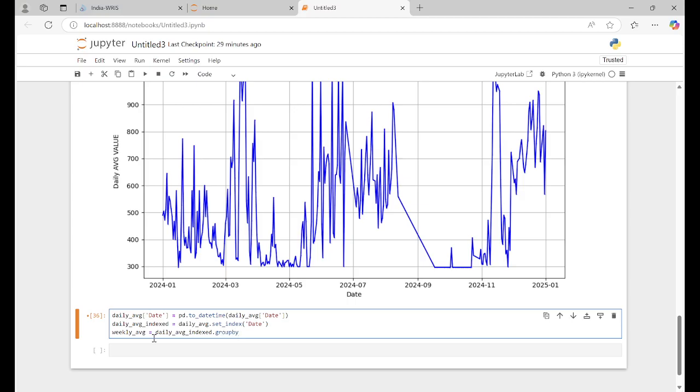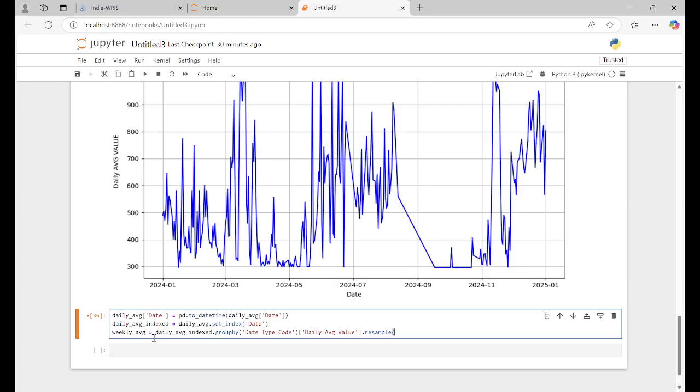Dot groupby, data type code, and then daily average value, right? So dot resample.